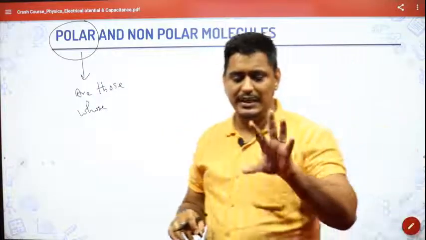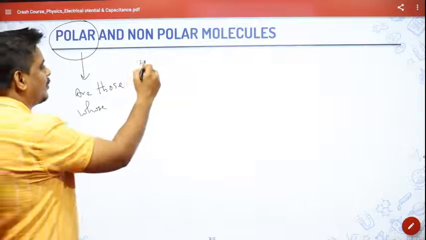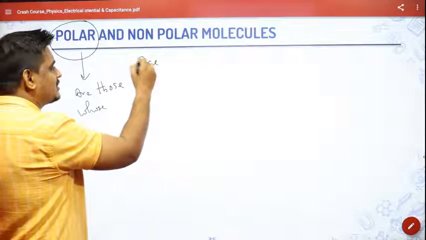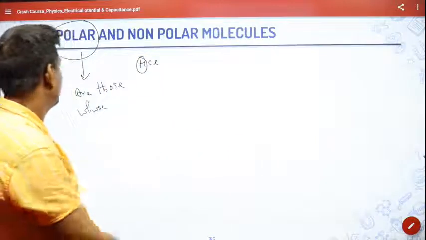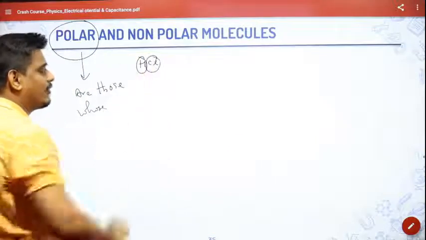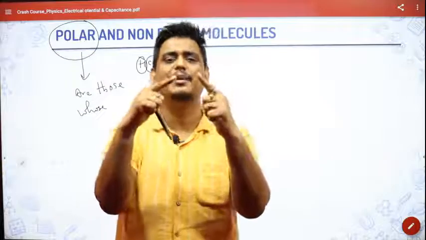So suppose I have something like HCl. If you take the example of hydrochloric acid, the positive charge of the hydrogen and the total negative charge of chlorine will not be in a straight line. They will not be identical. It will have some bend.